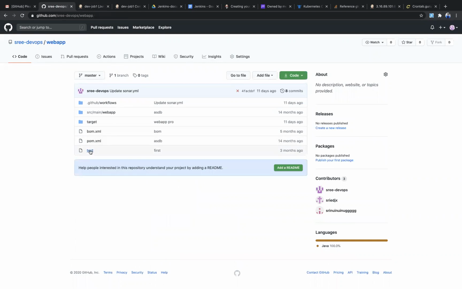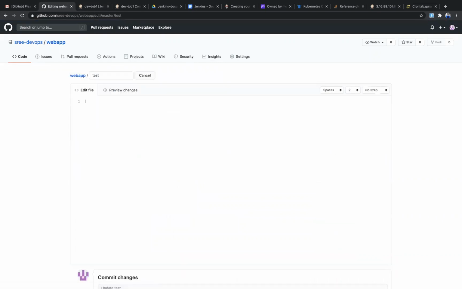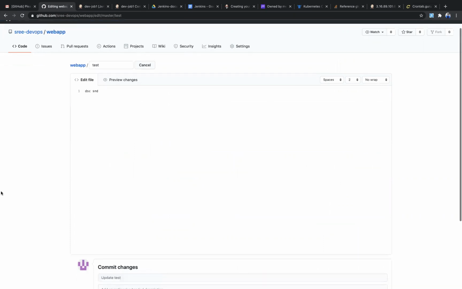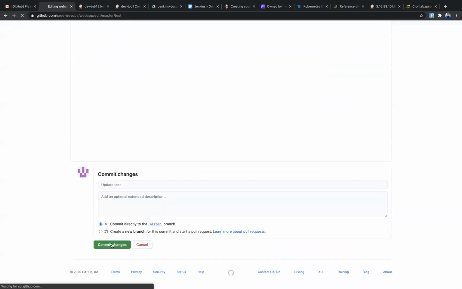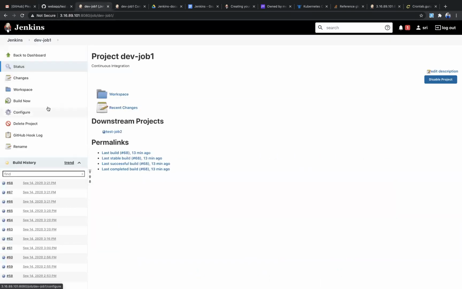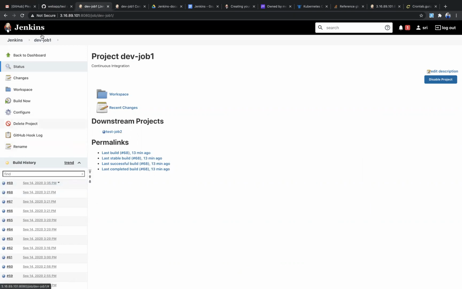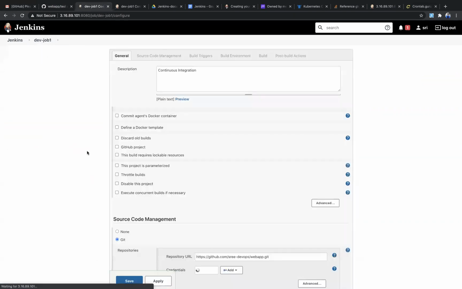So if I do any modification, I'll give some data. Commit changes. See, the build is triggered. Because I modified something on the repo, the build is going to be triggered. So that is about webhook build trigger.